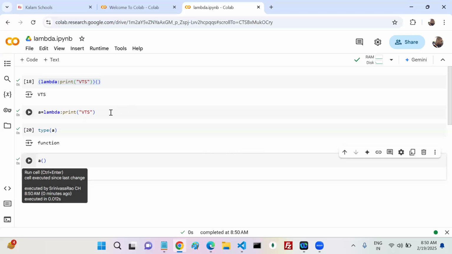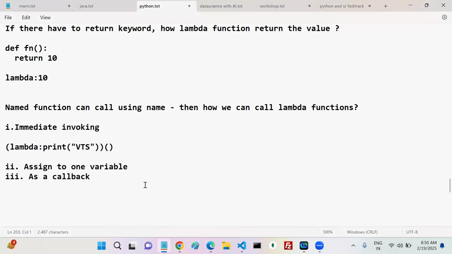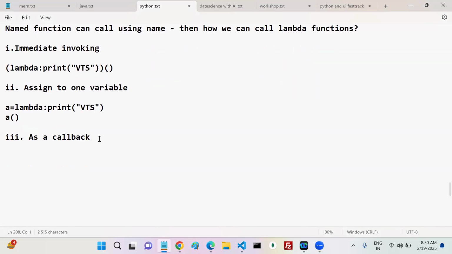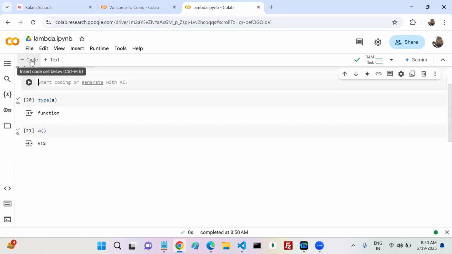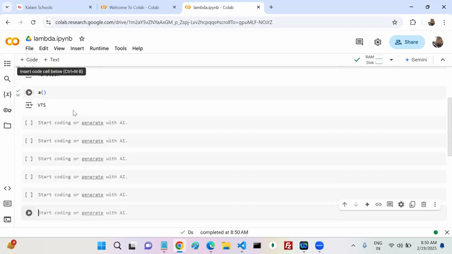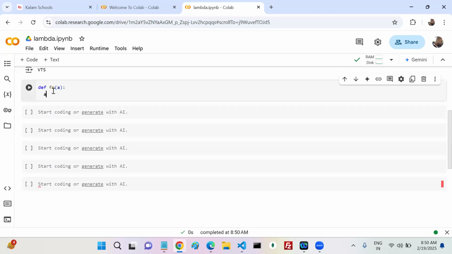Yes or no? Yes. By assigning to one variable, you can call it. This is one way. Another way is as a callback. Okay, as a callback. Now, can anyone answer this question? Now here DFFN. Now, can anyone talk something about FN?